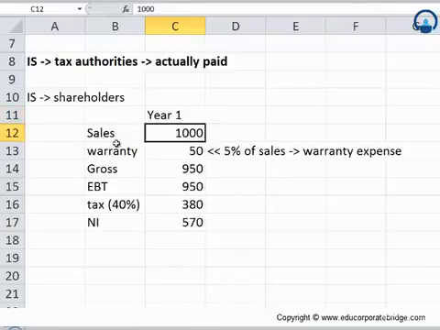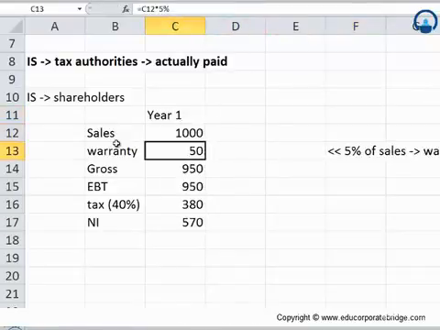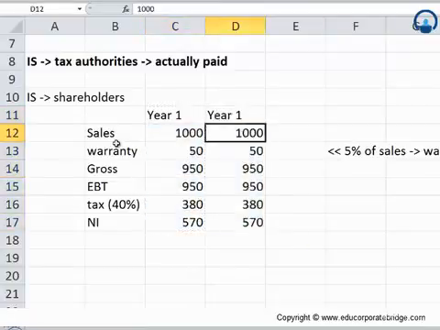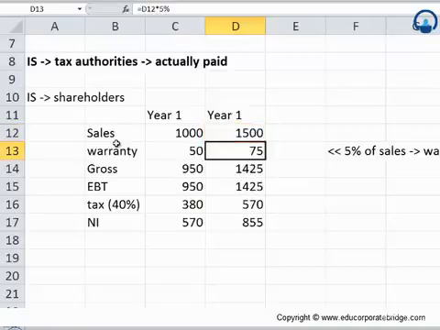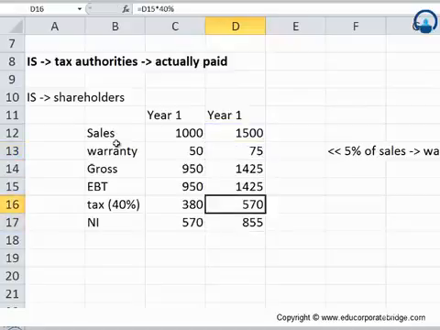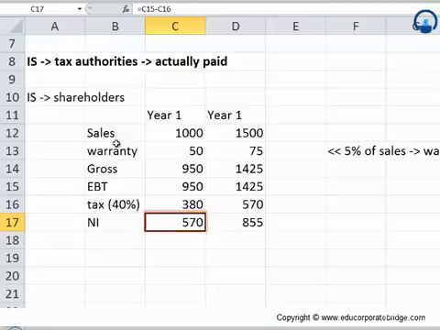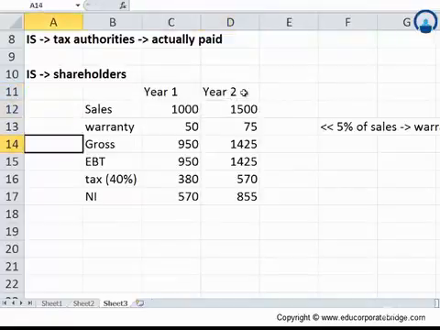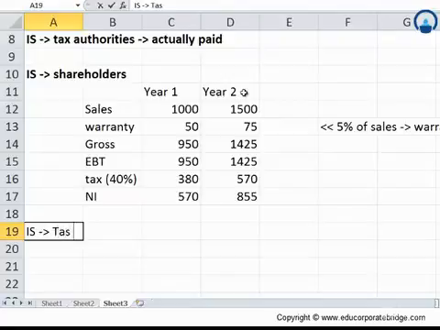Let's assume that this was year 1, and there were 2 years. So I'll just copy this and change some numbers. Let's say here it was 1500, and the warranty expense was 75, which was 5% of the sales, and all the numbers are calculated accordingly. So we have this profit as 570 and 855 here. So we are done with the 2 years of income statement for the shareholders. Let's make the income statement for the tax authorities.